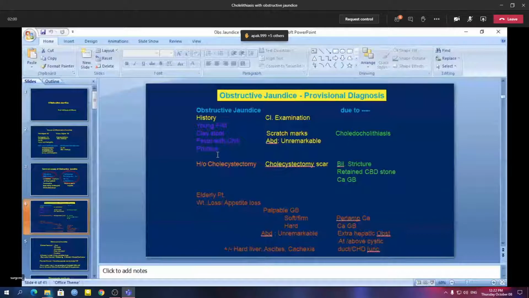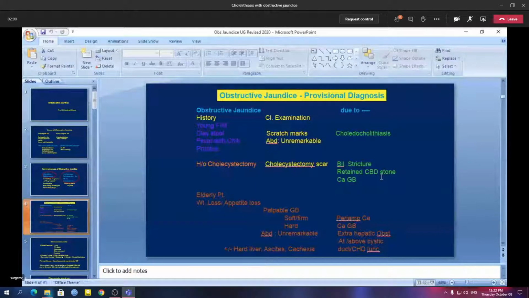If similar patients give a history of cholecystectomy and on examination you see a cholecystectomy scar, then probably the patient has a postoperative benign biliary stricture, or this could be a case of retained CBD stone.